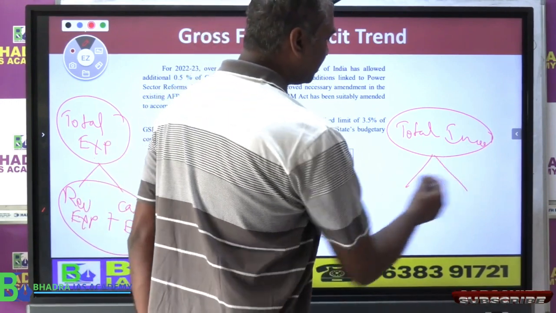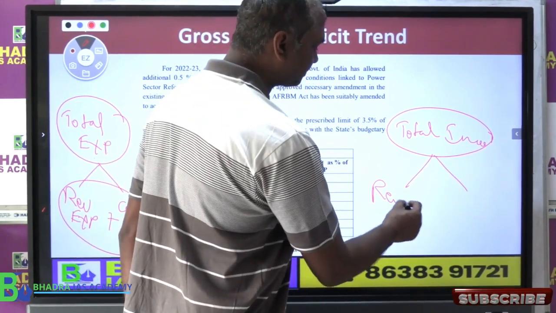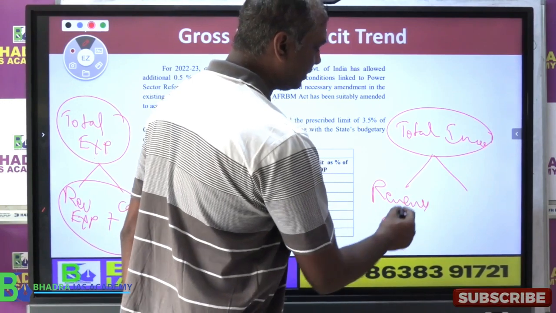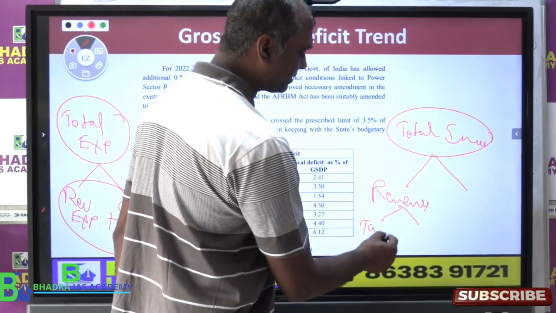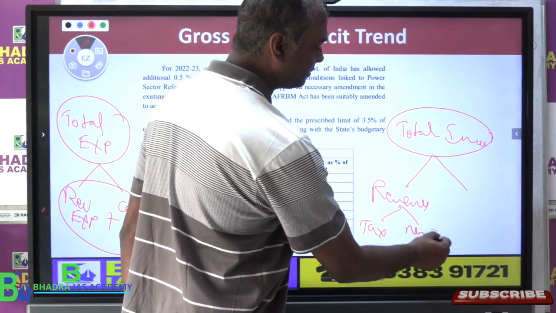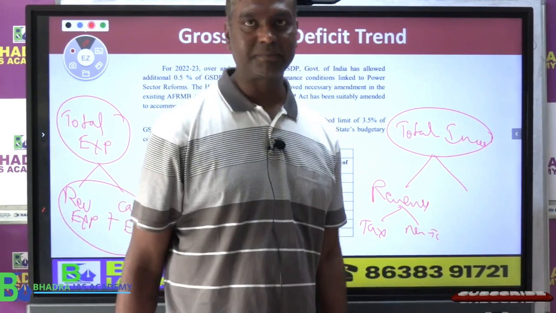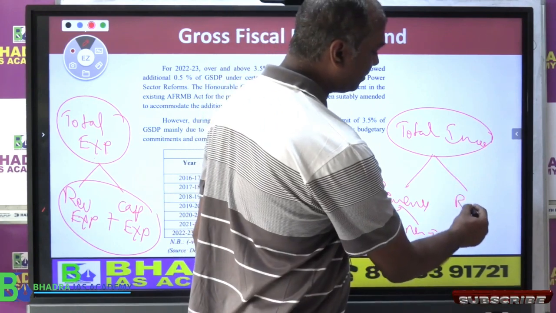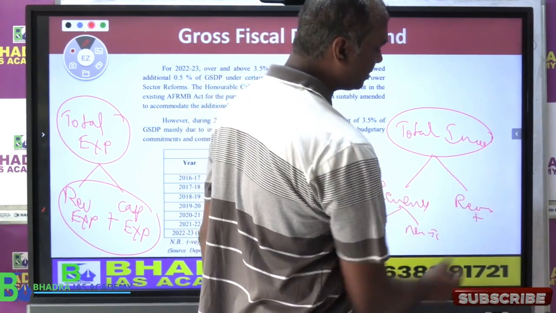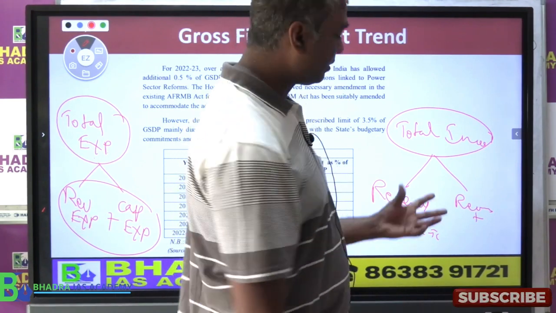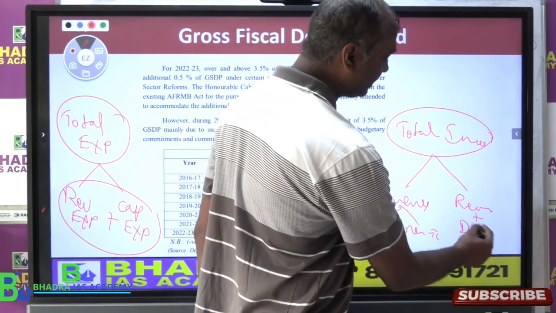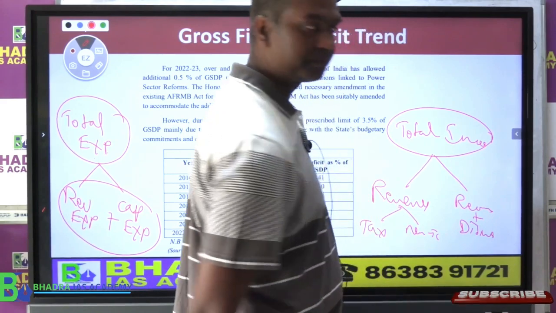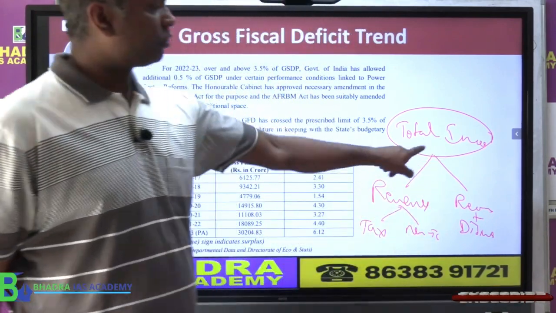That means what? The revenue receipt, right? What is the revenue receipt? Same tax and non-tax plus grant from government, all that. And in the capital budget we have a recovery of loan plus, if there is any disinvestment done by government, right? So this is total income.